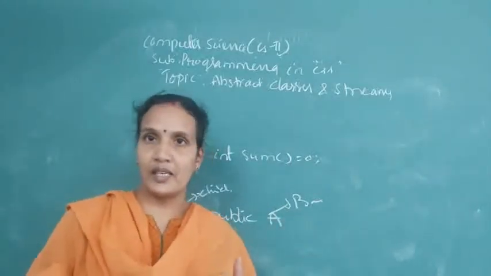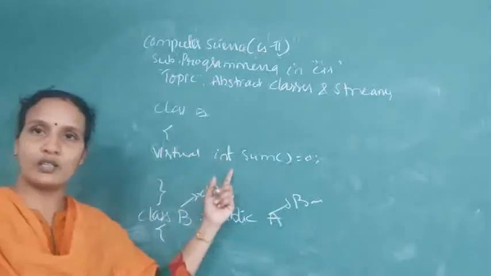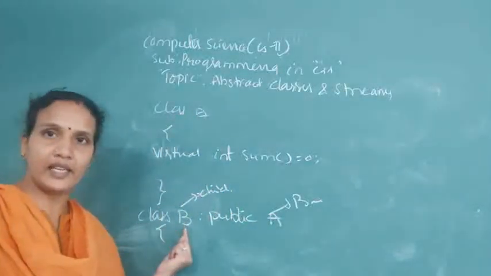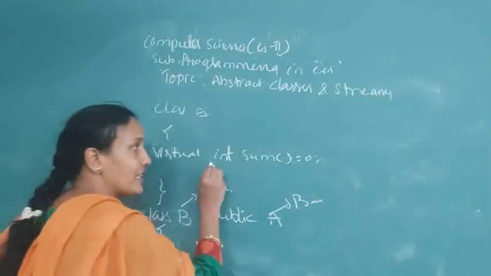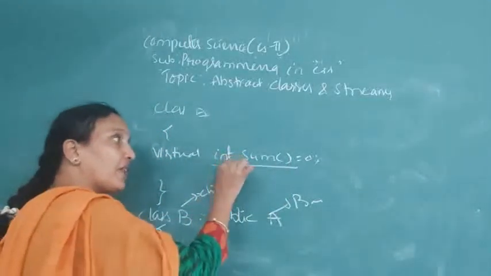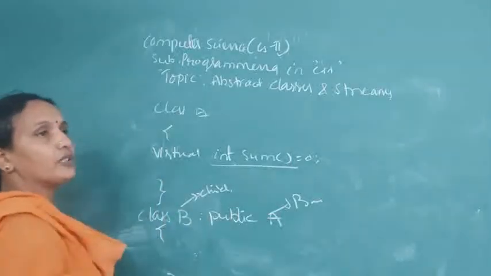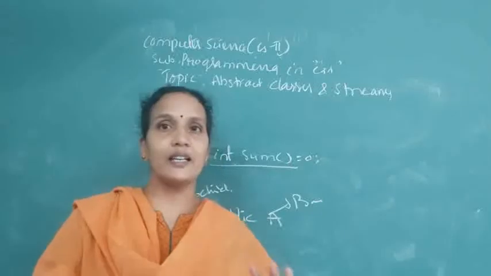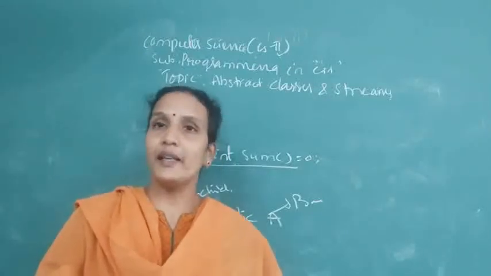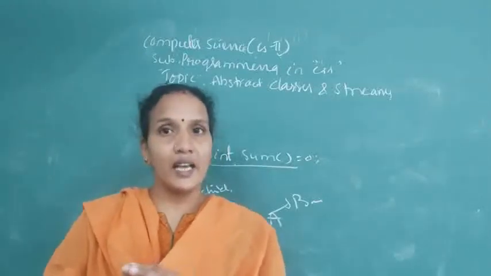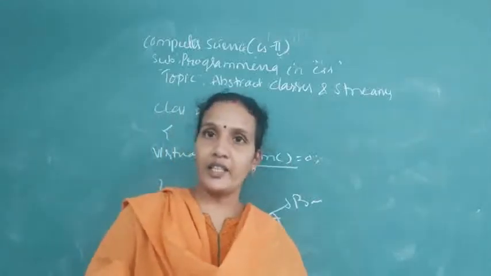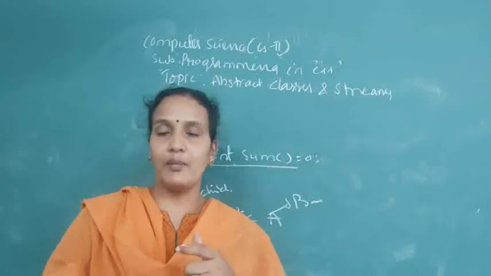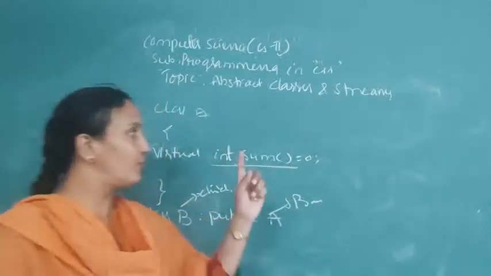Then what is the abstract class? In the abstract class, we create a virtual function. If the abstract class is inherited by any child class, whatever virtual function is in the parent class, the function definition is given by the child class. First point, an abstract class contains a virtual function. Next, if the abstract class is inherited by a child class, the child class must give the body or definition of the virtual function.